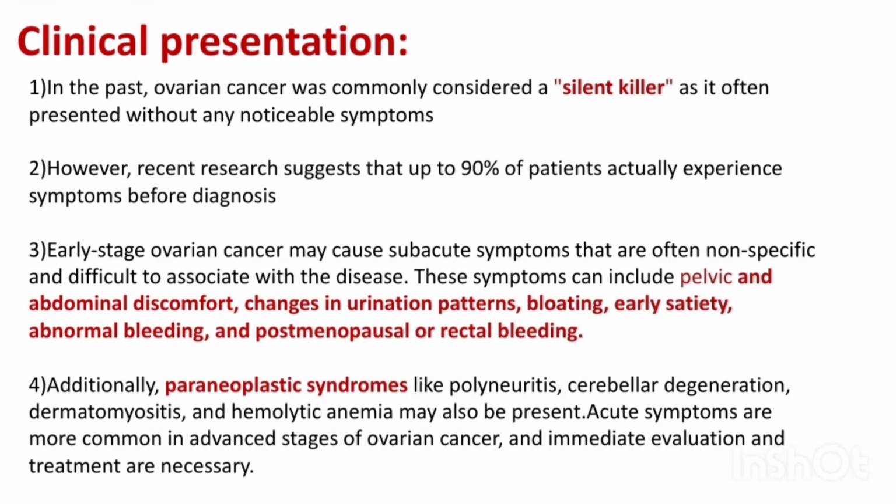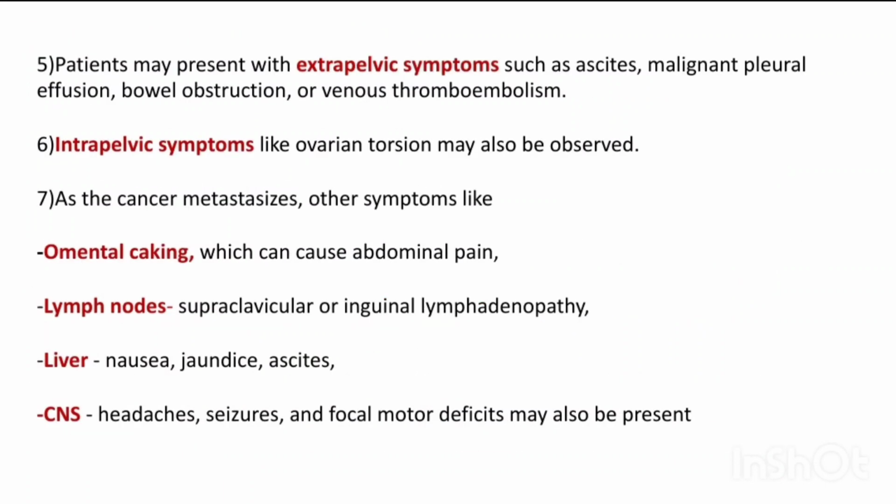Paraneoplastic syndromes like polyneuritis, cerebellar degeneration, dermatomyositis, and hemolytic anemia may also be present. Acute symptoms are more common in advanced stages of ovarian cancer, and immediate evaluation and treatment is necessary. Patients may also present with extrapelvic symptoms like ascites, malignant pleural effusion, bowel obstruction, or venous thromboembolism. Intrapelvic symptoms like ovarian torsion may also be observed.